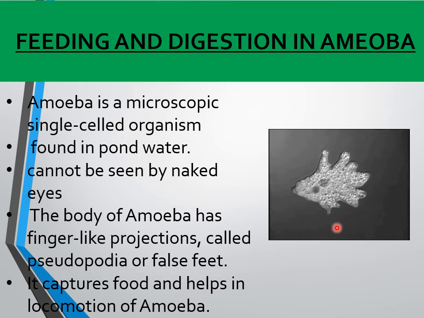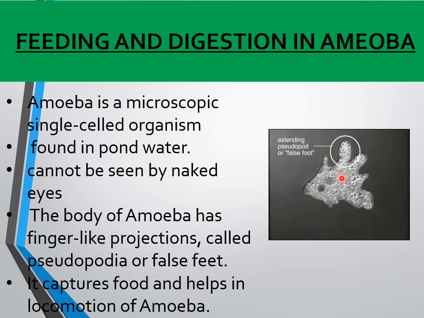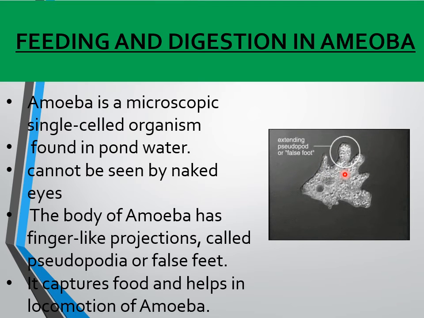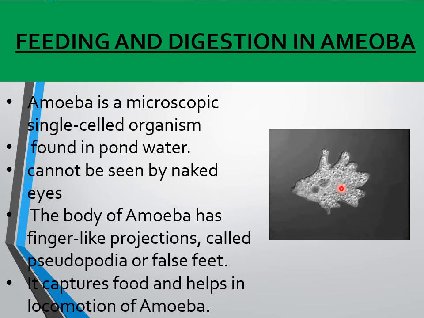Amoeba lives in pond water. When the amoeba senses its food, what happens? It pushes out the pseudopodia, that is the false feet, to capture the food. Actually, it engulfs the food.